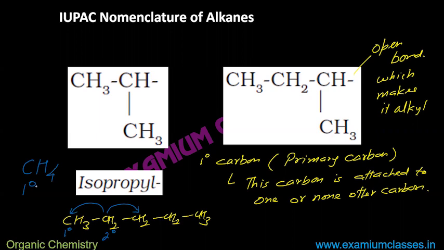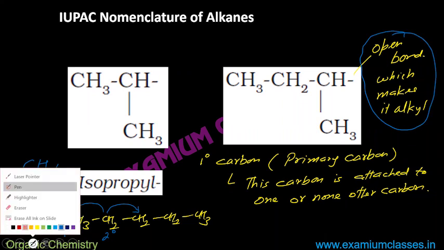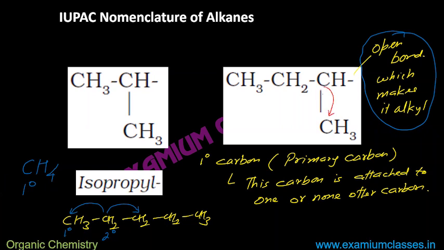Okay. So here the carbon which makes it the alkyl group, that is which has open bond, is 2 degree carbon, because that carbon is attached to 2 other carbons. So I'm repeating.